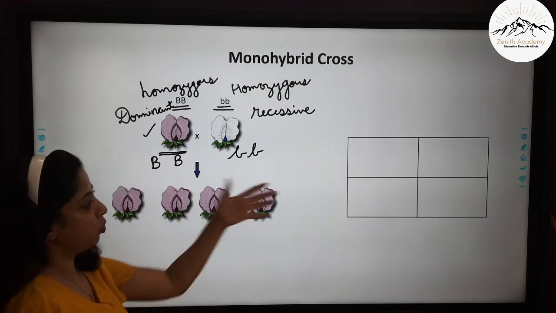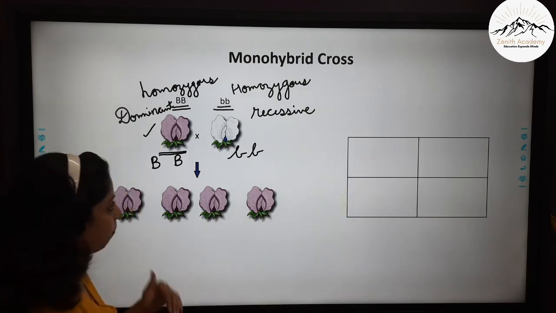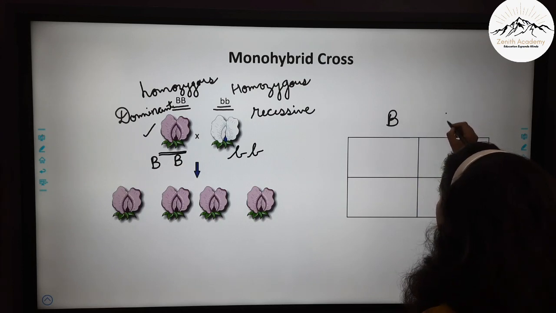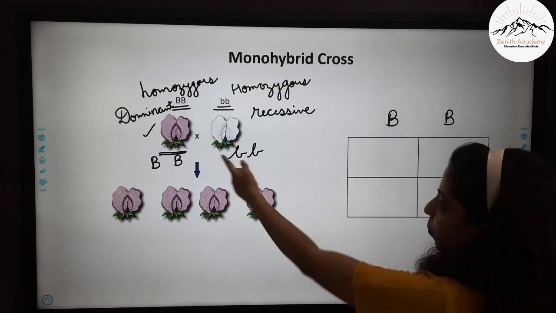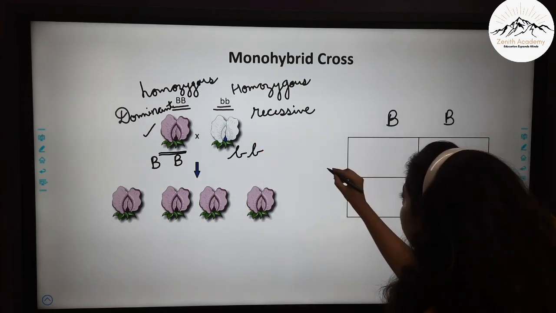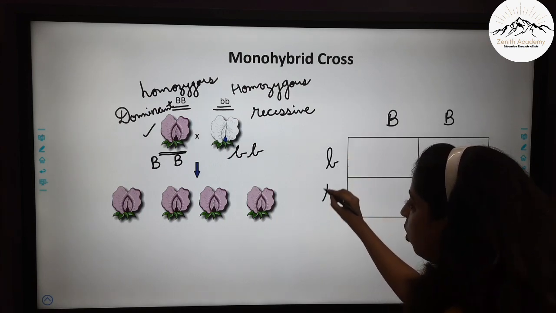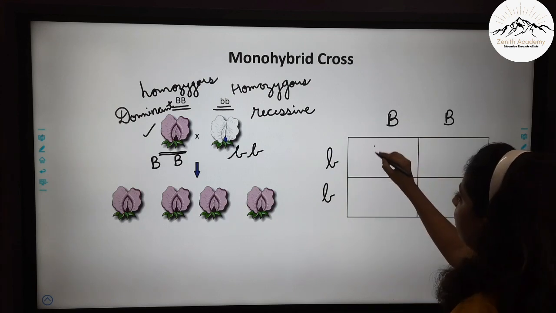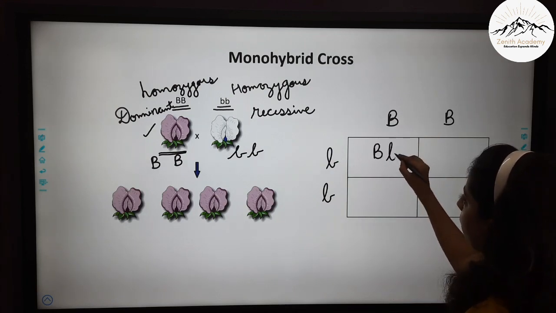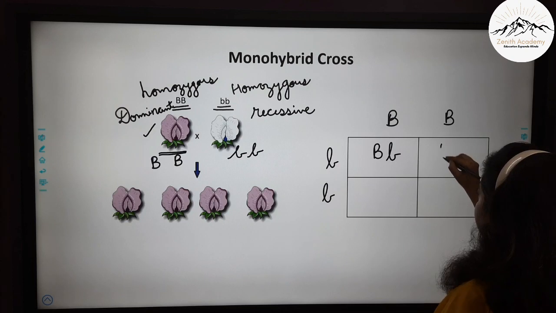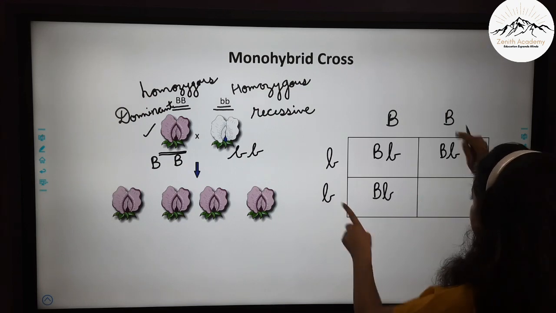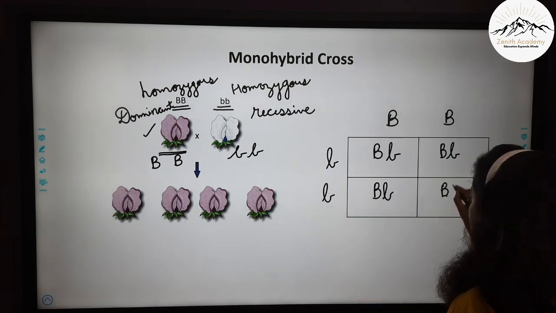Okay. So I'll show you the combination in Punnett square. So if I take this capital B here of this purple flower, and for this white flower if I take small b here and try to work out the combination, here it will be capital B small b. Here it will be capital B small b. Same capital B small b. And now these two also give you capital B small b.